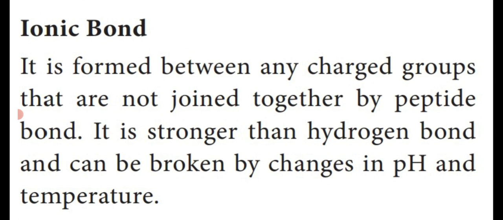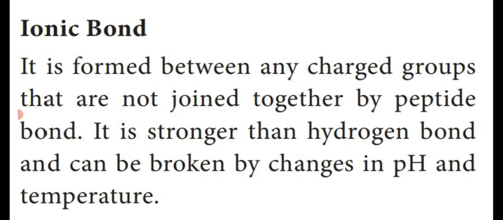Next one, ionic bond. This bond is formed between any charged groups that are not joined together by a peptide bond. So for the first one, the hydrogen of oxygen is linked with the nitrogen of the polypeptide bond, isn't it? But here, the ionic bond is formed between any charged groups that are not joined together with a peptide bond.